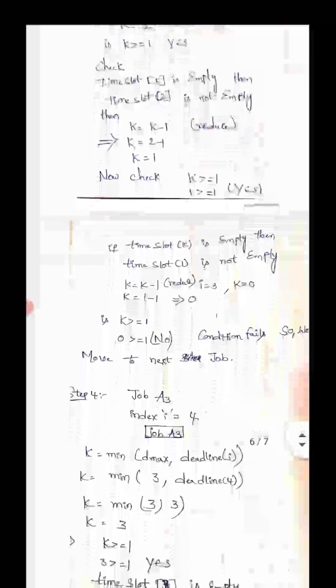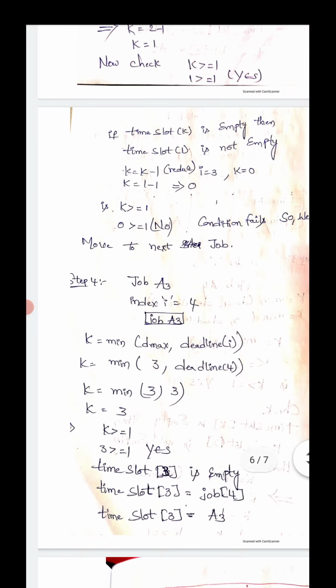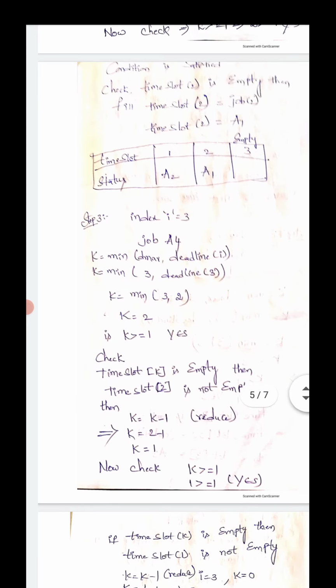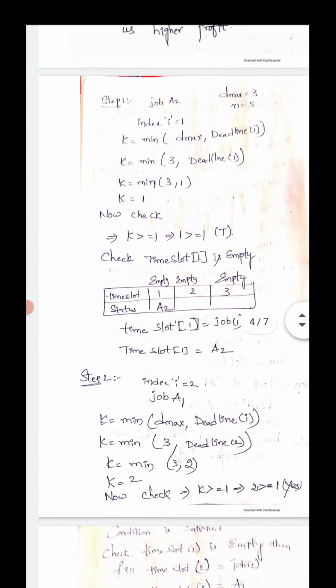Sorry, look at this carefully. Step 3, index I is equal to 3. Job is assigned to be A4. Here look at this. K is equal to minimum of D max comma deadline of I. K is equal to minimum of maximum deadline 3 comma deadline of I, in the sense deadline of 3. How much is deadline of 3? Deadline of 3 is assigned to be 2.